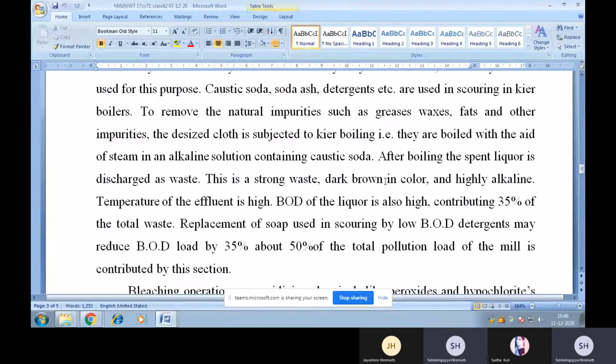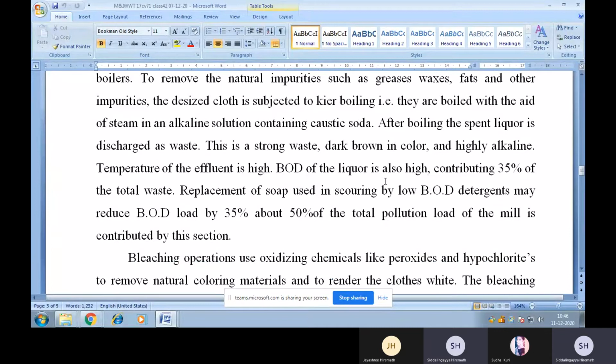This is a strong waste, dark brown in color and highly alkaline. Temperature of the effluent is high. BOD of the liquor is also high, contributing 35% of the total waste. Replacement of soap used in scouring by low BOD detergents may reduce the BOD load by 35%, and about 50% of the total pollution load of the mill is contributed by this section.